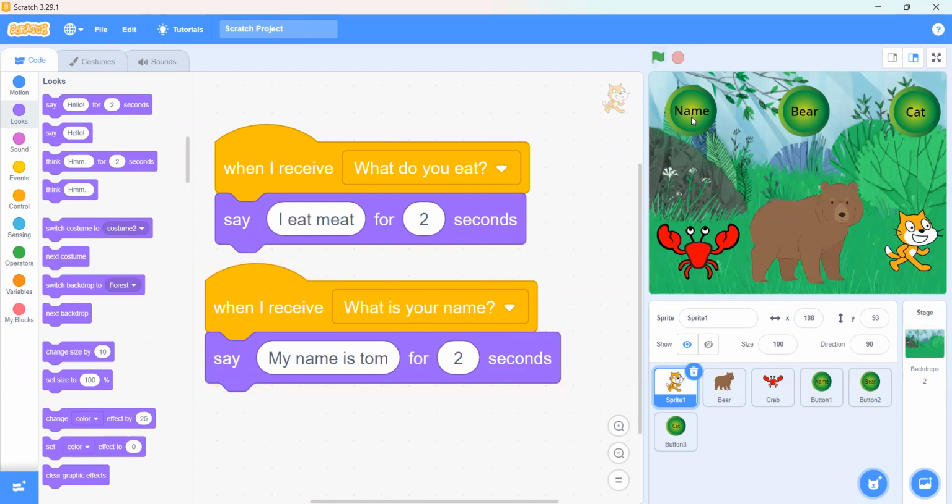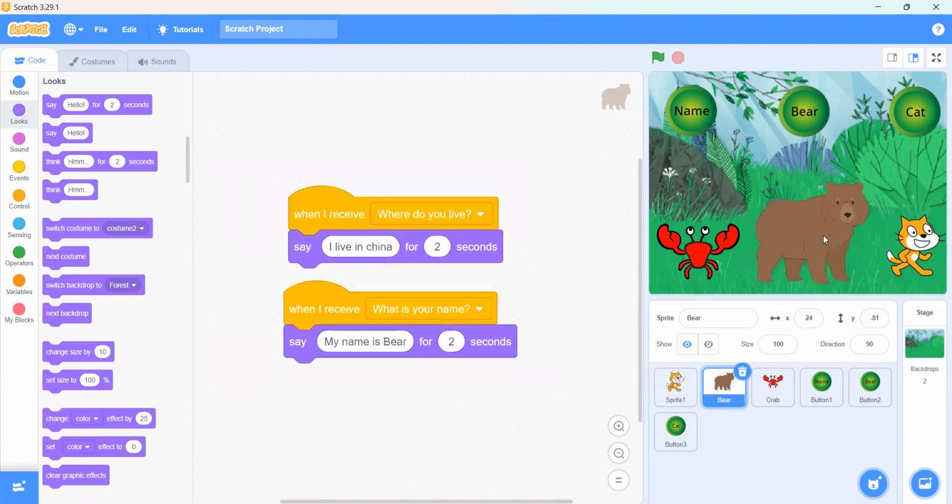So do you both have any confusion till yet? No. Okay, because it's just too simple.